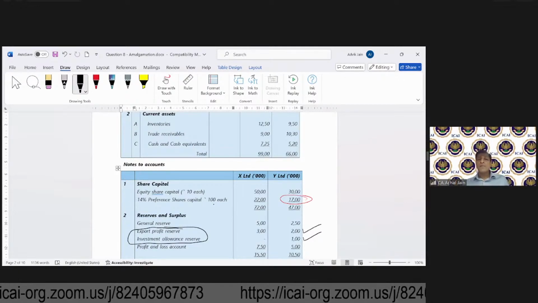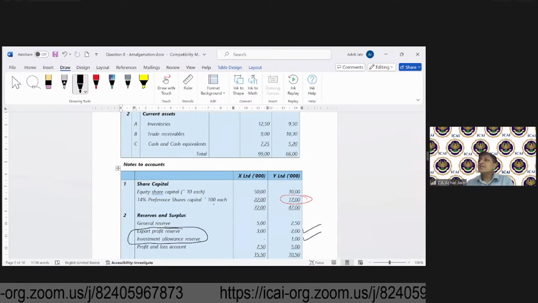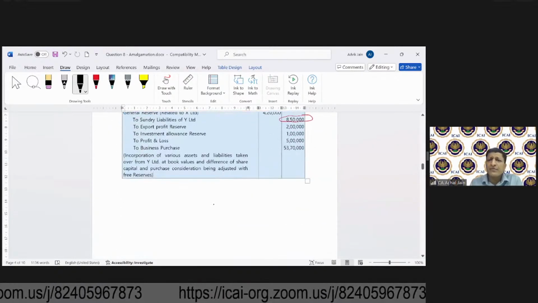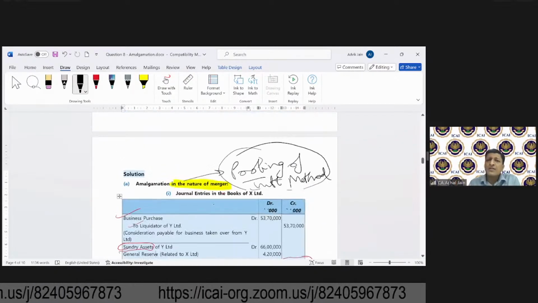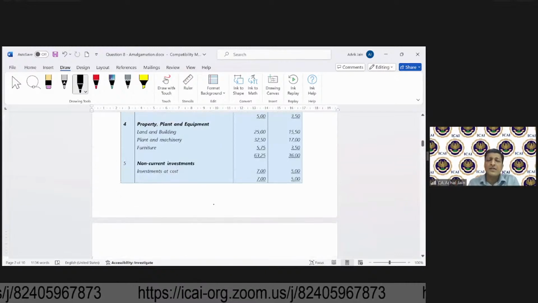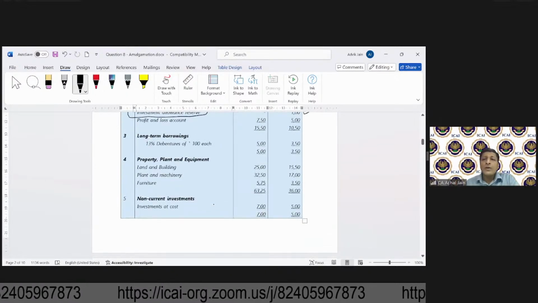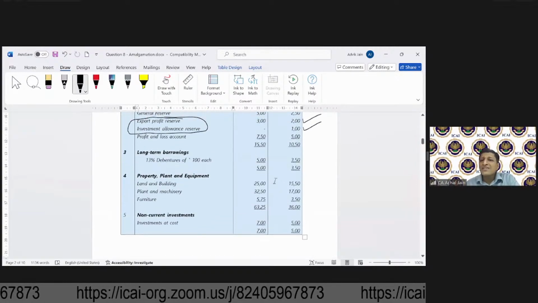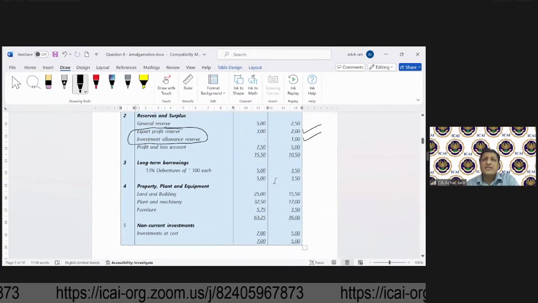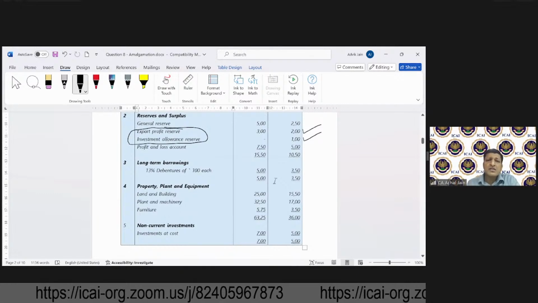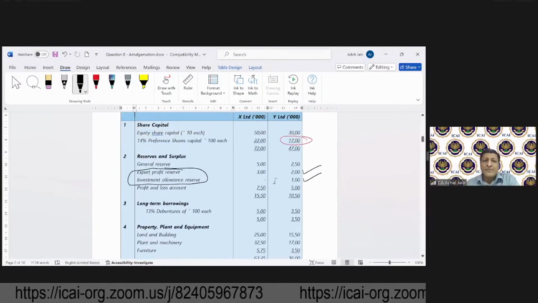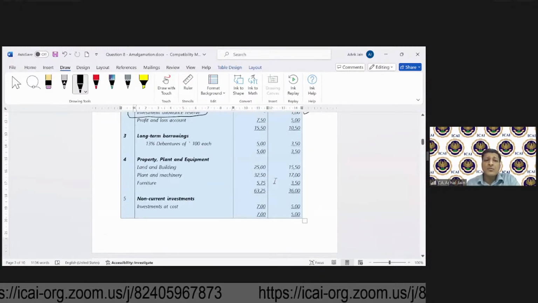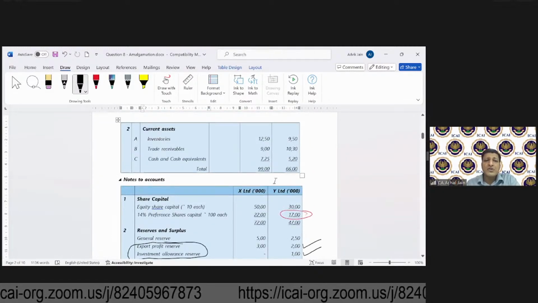Sangeetvani is asking, sir, how did we arrive at 8,50,000? I'm not sure what 8,50,000 is. Are you talking about sundry liabilities? Sure, let's get on to the sundry liabilities. In terms of the liabilities, one is debentures, correct? What amount is that? 3.5. And what other liabilities do we have?